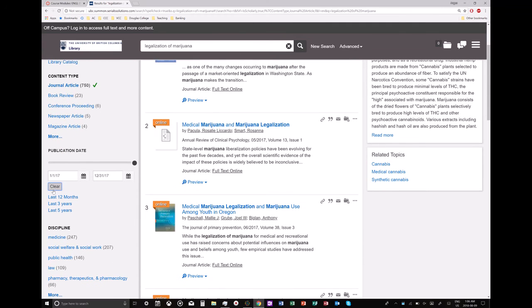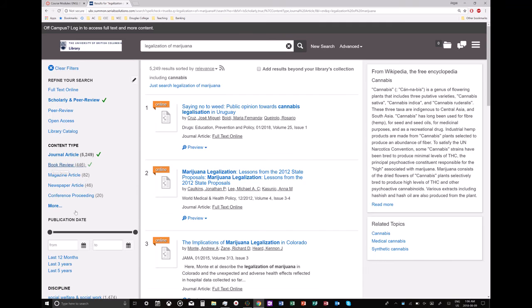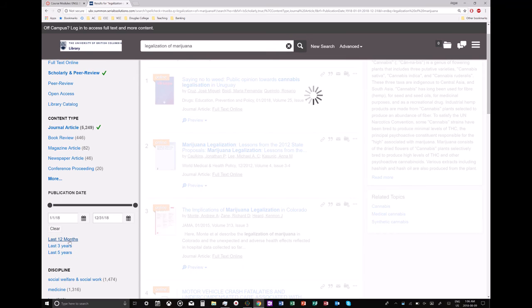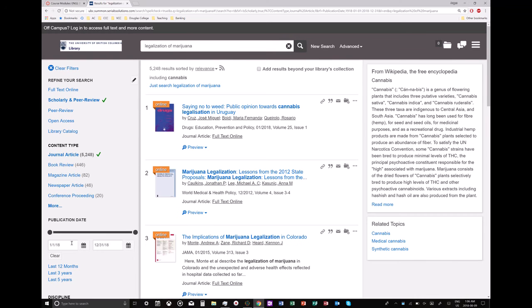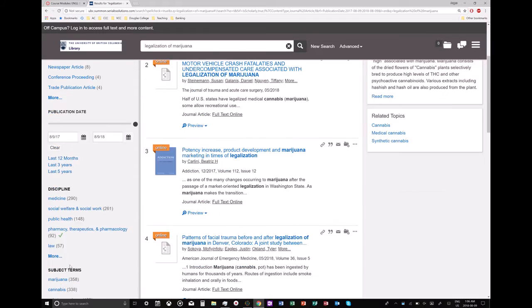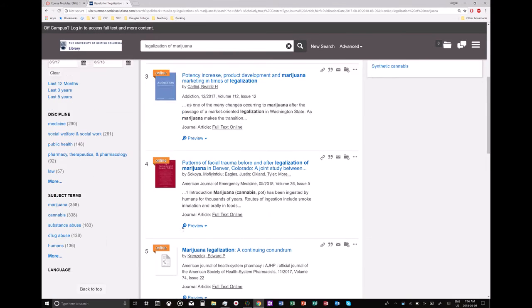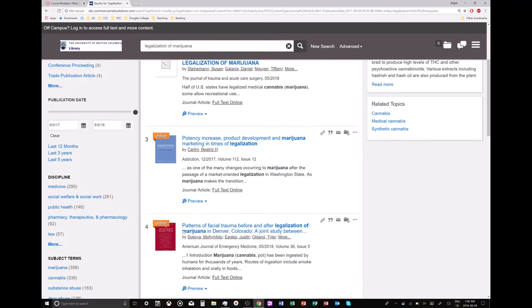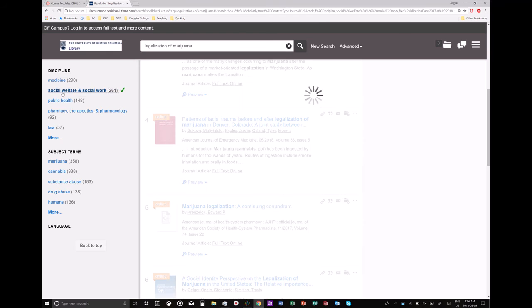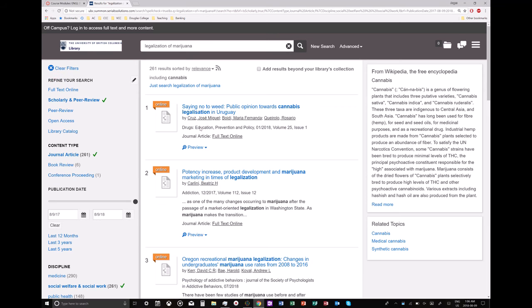You can clear that, and it goes all the way back to the first ever article that UBC Library has, 1925, 1923, and so on. But again, by having a larger time frame, you're going to have more results. So we're now down to 813, and let's try one more. Let's go with social welfare and social work. Okay, now we're down to 261.